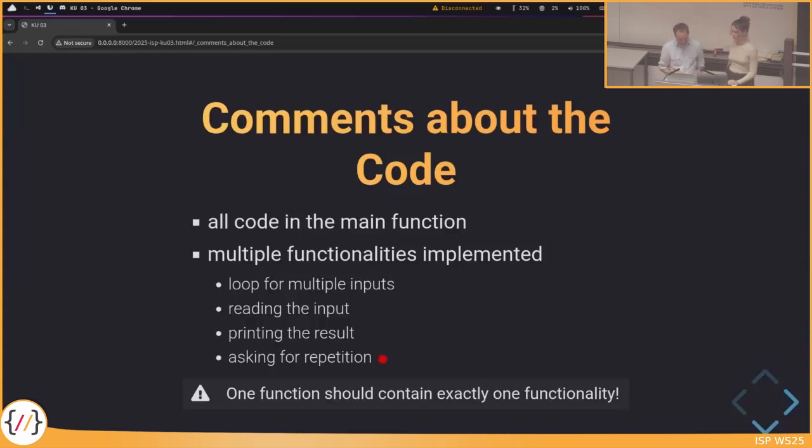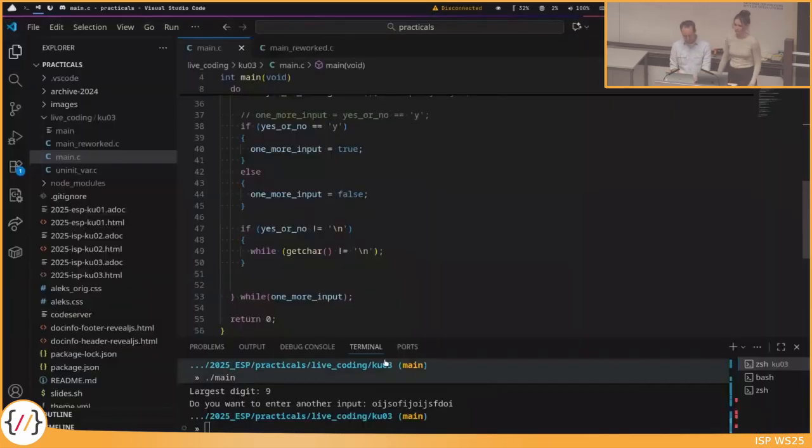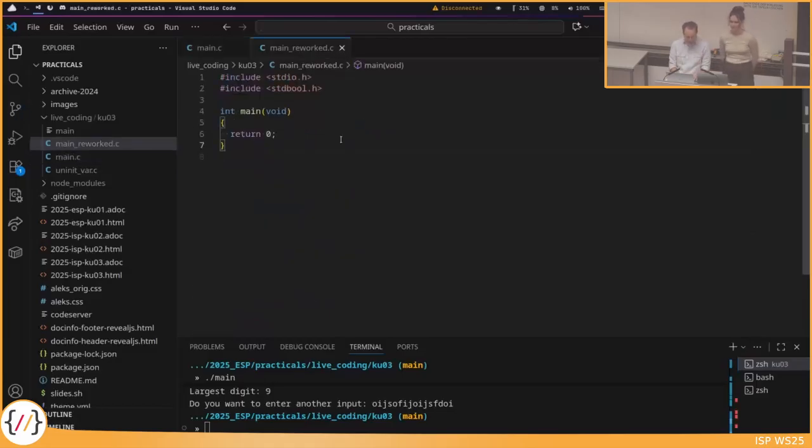Okay, so how can we now modify the program so that this principle is fulfilled? I will start again from scratch with an empty main, and I would like to code it now in a more appropriate way. So what do we want to do?